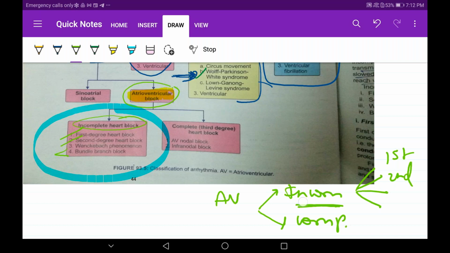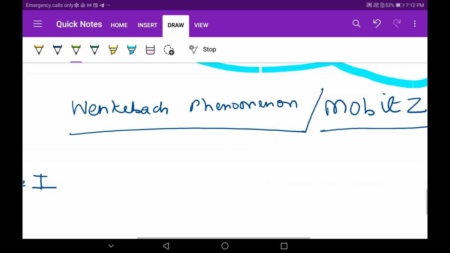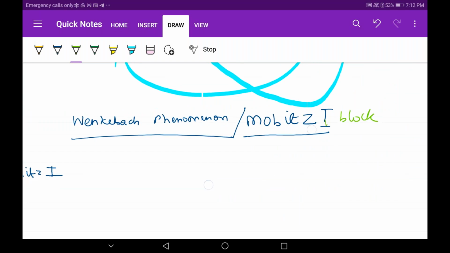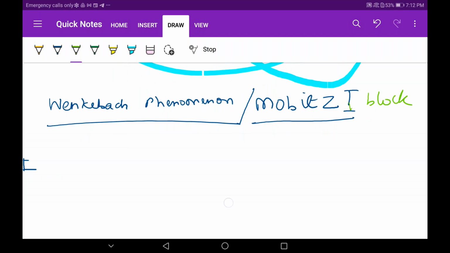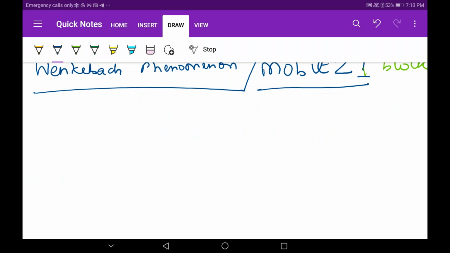Okay, now come back to our Wenckebach phenomena, everyone. Wenckebach's phenomena or Mobitz type 1 block, right? Now in Wenckebach phenomena, listen up closely. What will happen here is, you don't have to remember much. Just one word answers in all of this. So note this down, everyone: progressive increase in AV nodal delay.